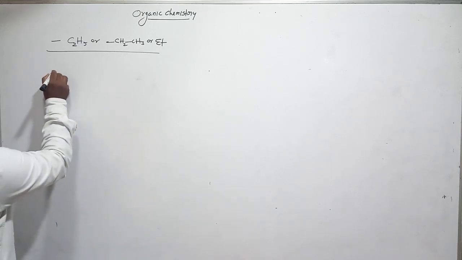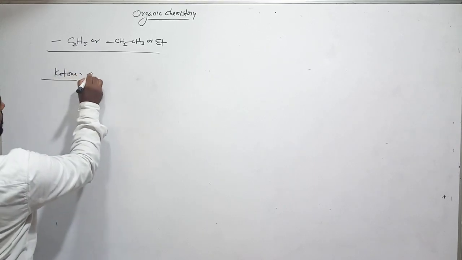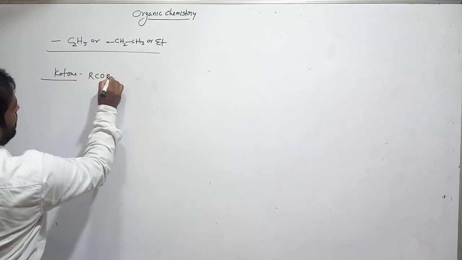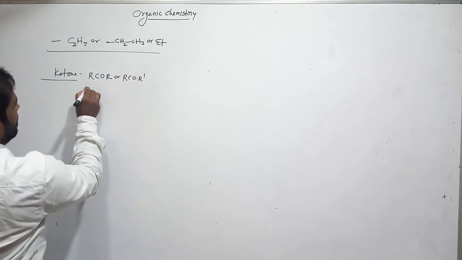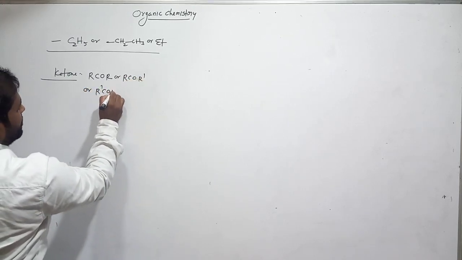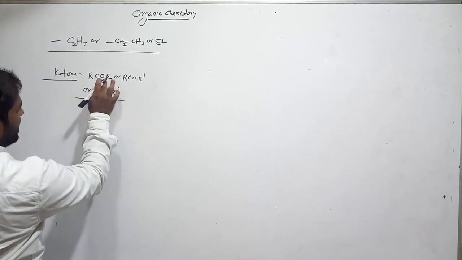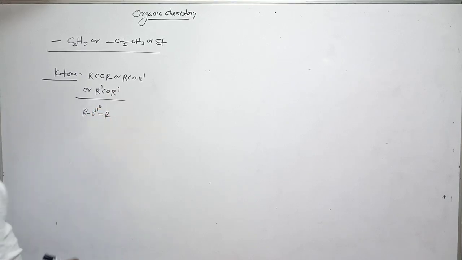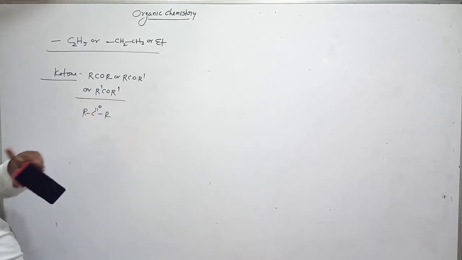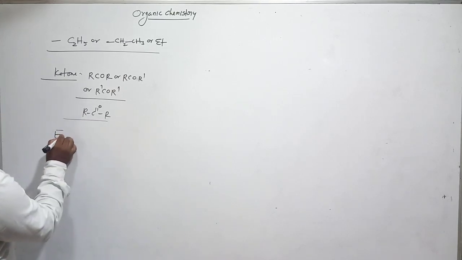Ketone functional group: in ketone we discussed the formula is RCOR dash. Here C double bond O means R C double bond O R dash. Here also CO means C double bond O. Remember this. This is ketone. Give me some example for this.